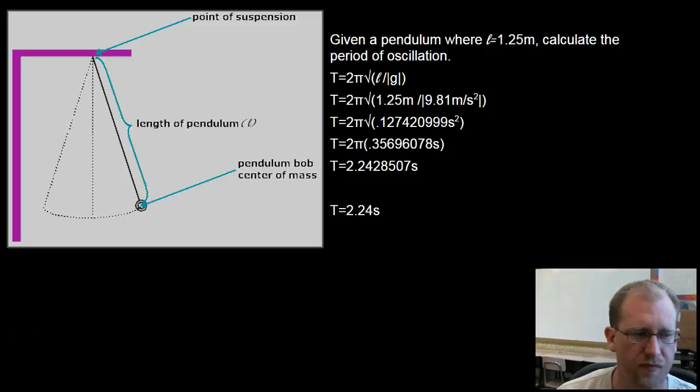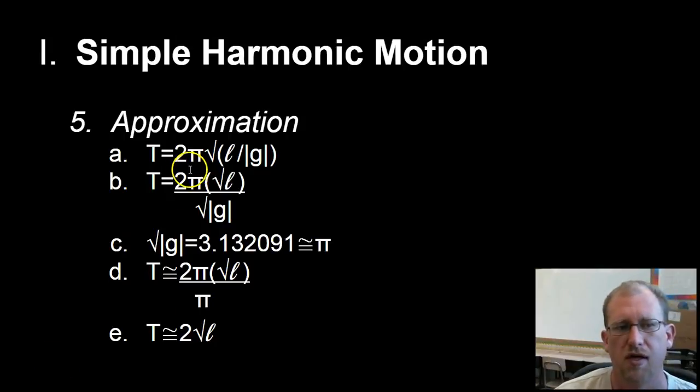All right. Now, this equation is kind of cumbersome, and it comes very close to having terms that cancel out. Let me show you some cool algebra. 2 pi times the square root of L divided by g, the acceleration of gravity. I can break this square root apart: 2 pi times the square root of L divided by the square root of g. This is a synonym with this, alrighty?